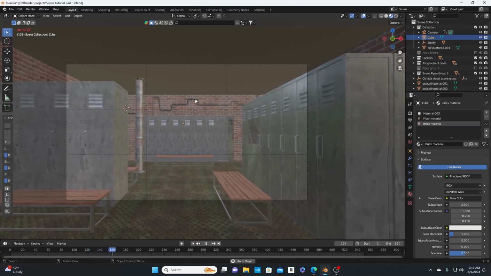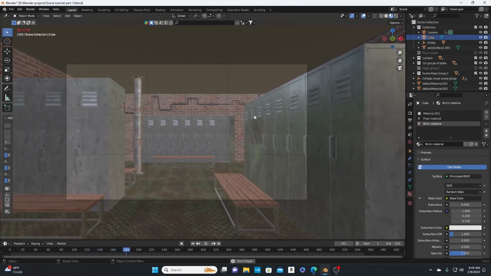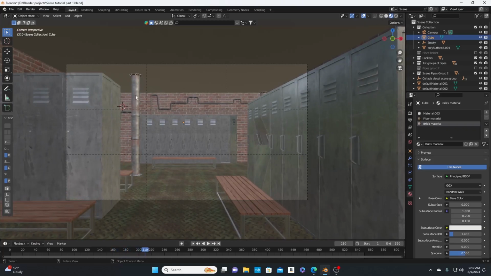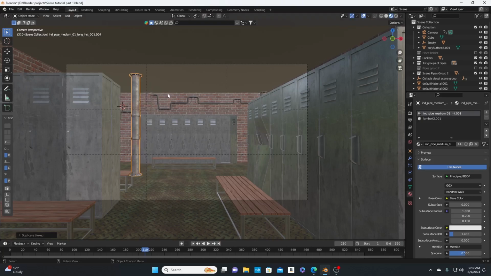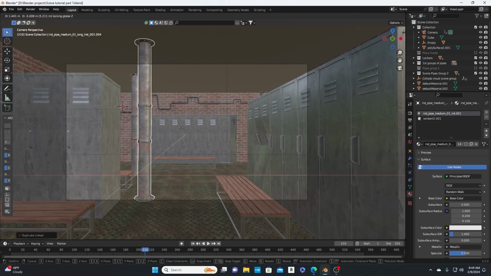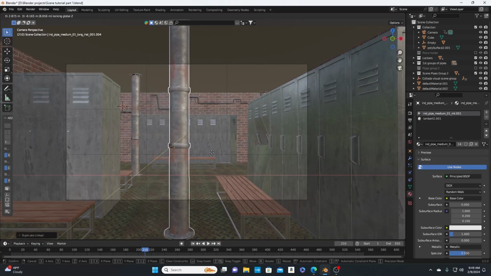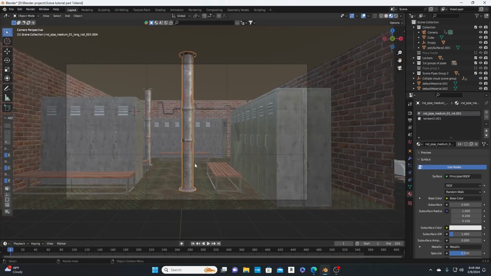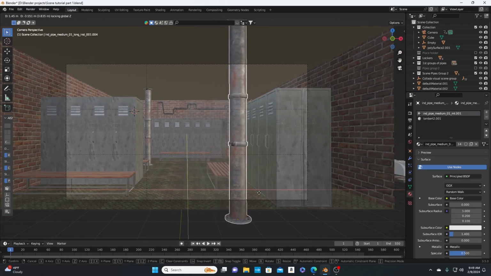Just letting it play through. Just making sure I got all my pipes in there, bro. I think I want to add another pipe, this long pipe, like in the middle, just to add a little, what's the word, foreground. I want to add a foreground. So let's add a pipe.